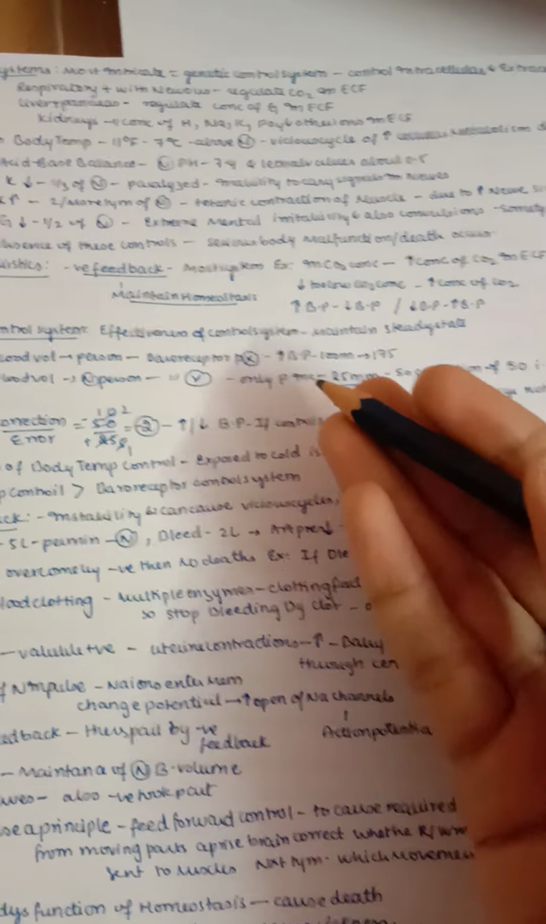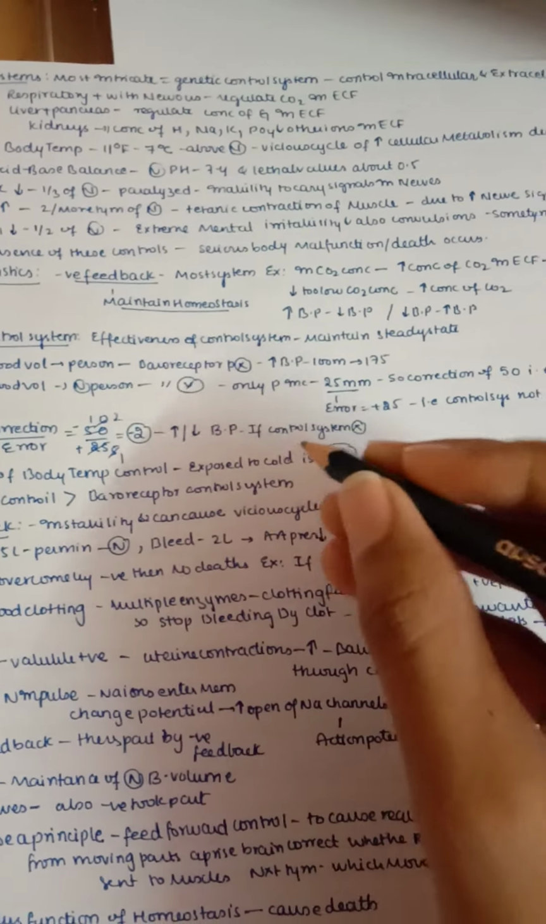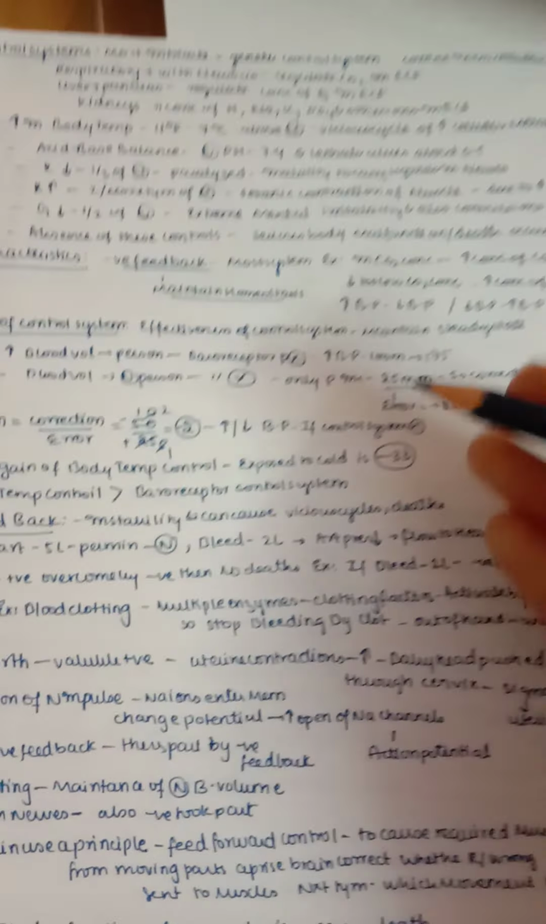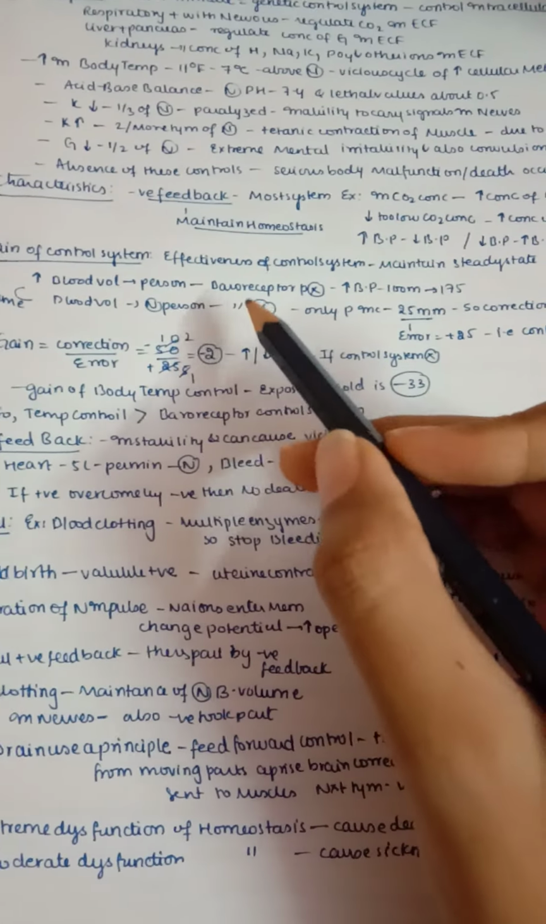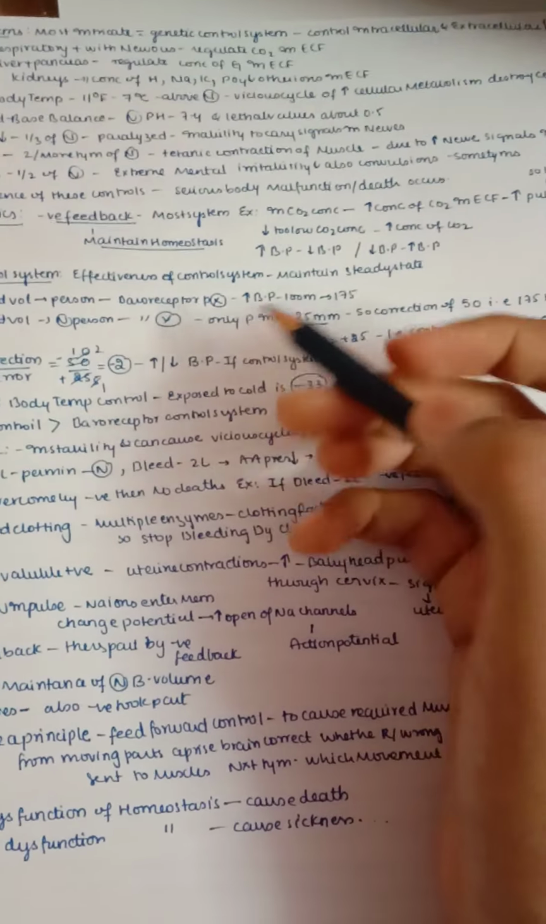When it is low, then we need to increase. When it is high, we need to decrease. So this is an opposite effect. So what is the gain of a control system? It is nothing but the effectiveness of the control system to maintain the steady state.